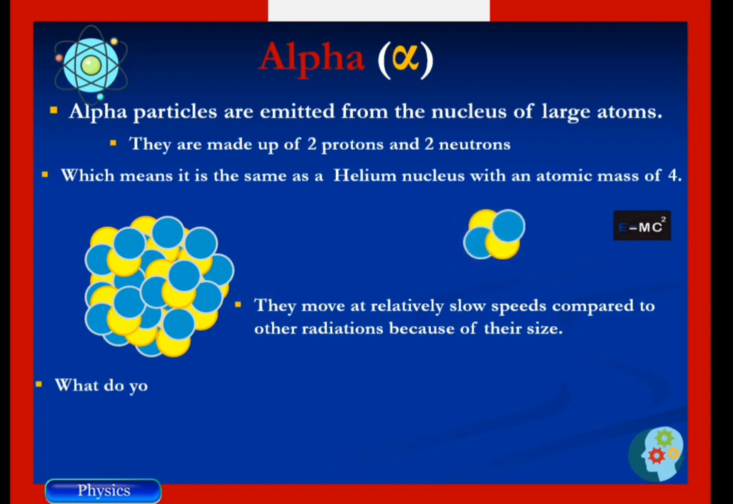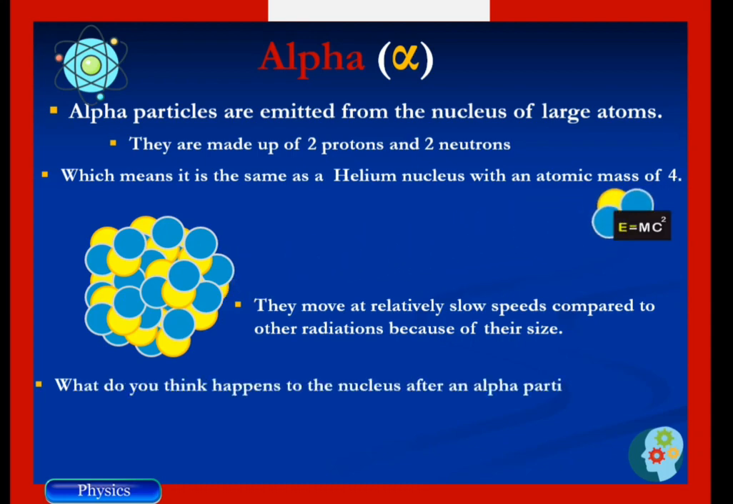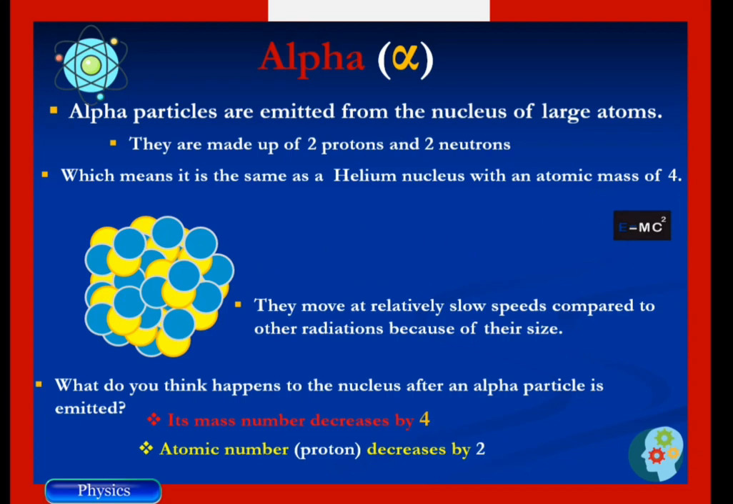So what do you think happens to the nucleus after an alpha particle is emitted? Okay, you can pause the video and try that out. Okay, so I guess you're getting that right. So its mass number will decrease by 4 and the atomic number will also decrease by 2.